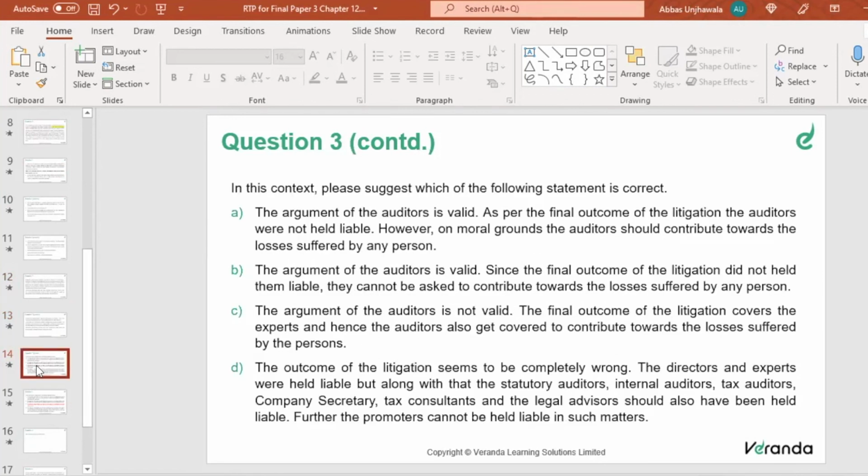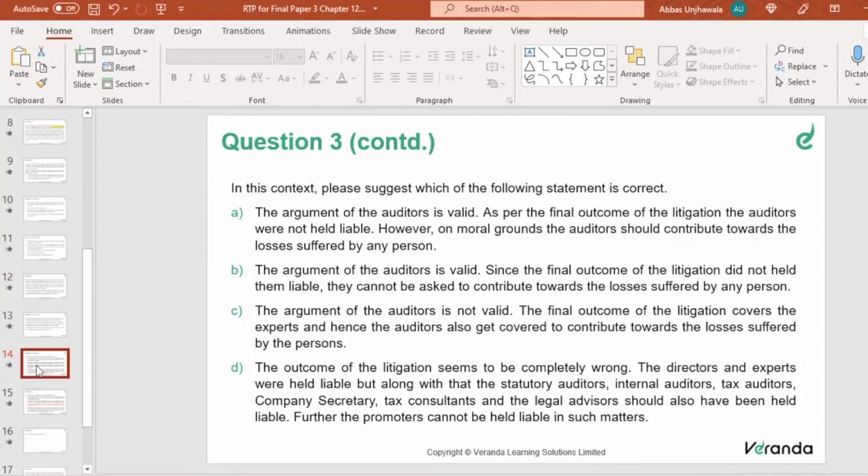So option D is definitely not the correct option, Karthik. The outcome is actually correct. Since it is a prospectus, you have to give the correct information. If you don't, and there is a proper nexus between shareholders relying on that misleading information and the losses they make because of it, then the company, along with all the experts, will be held liable. So the option saying the litigation is incorrect is absolutely wrong, right?